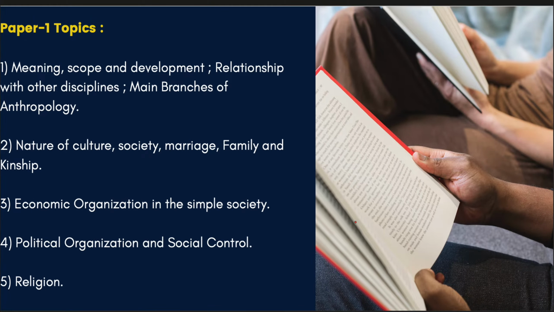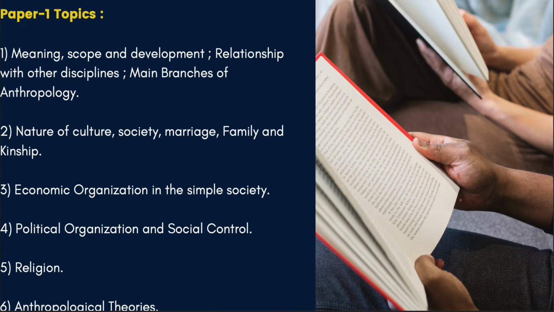Now let us thoroughly understand topics of paper 1 as well as paper 2. Paper 1.1 deals with the meaning, scope, and development of anthropology as a branch, its relationship with other disciplines, and main branches of anthropology. Point 2 talks about the nature of culture, society, marriage, family, and kinship. Okay, so all the basic aspects of our culture, of our social being.